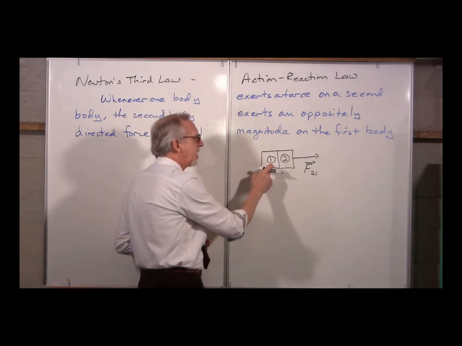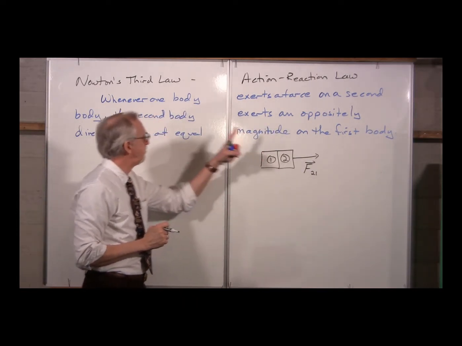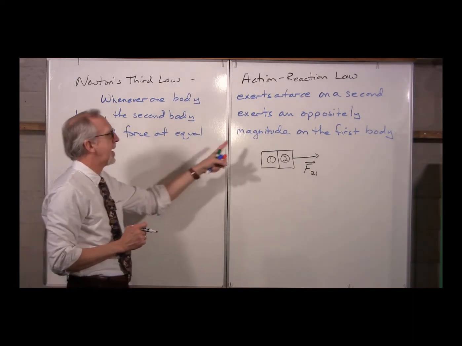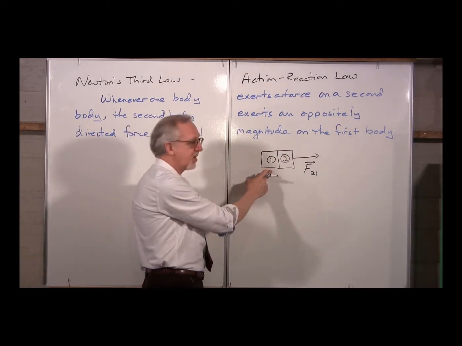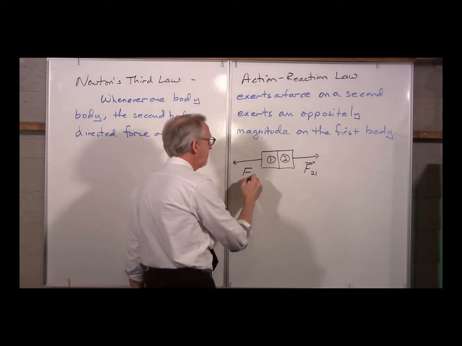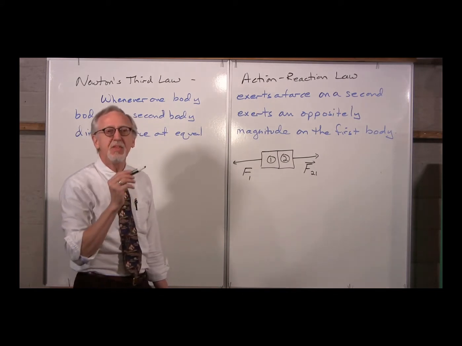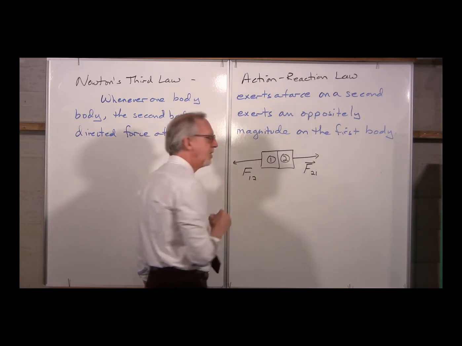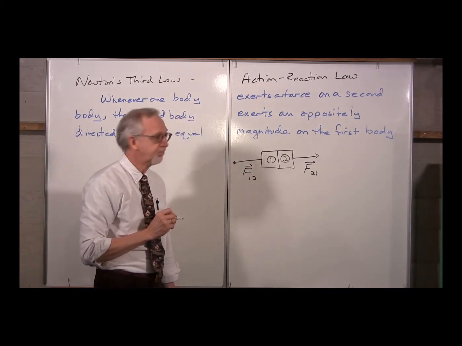Now, if object 1 exerts a force on object 2, then, according to Newton's third law, the second body exerts an oppositely directed force of equal magnitude on the first body. So that tells us that object 2 must exert a force on object 1. Let's draw that in. We'll call that F1 because that is the force on object 1. But again, I want to emphasize that this is the force on object 1 from object 2. So I'm going to call this F12. Likewise, this is a vector, so F12 vector.